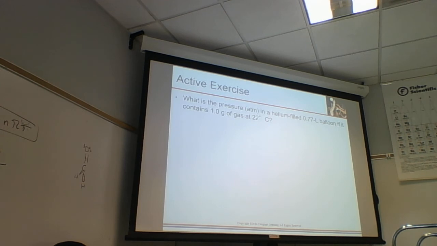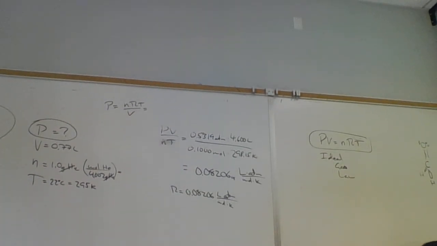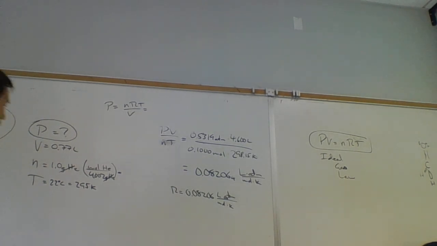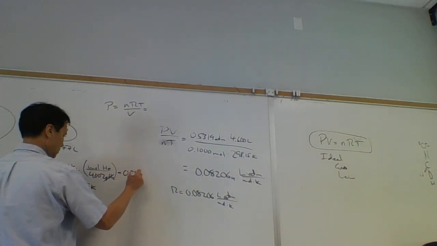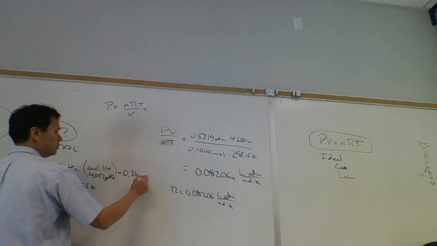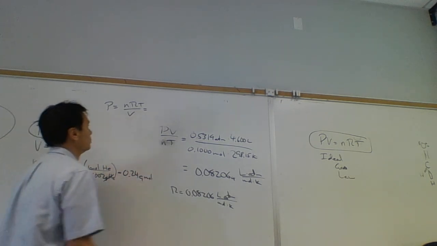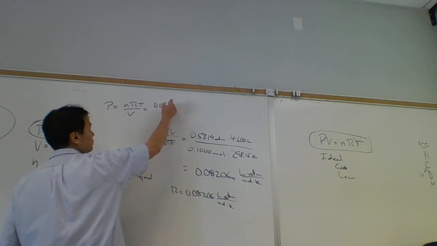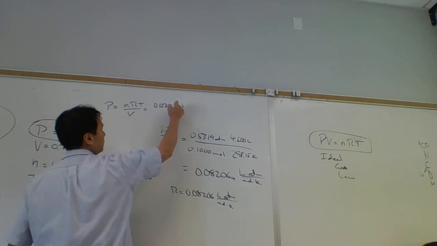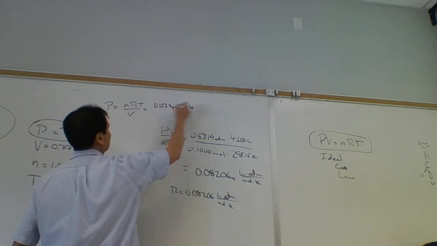How many moles did that come out to? 1 divided by 4.02, 0.249 moles of helium.